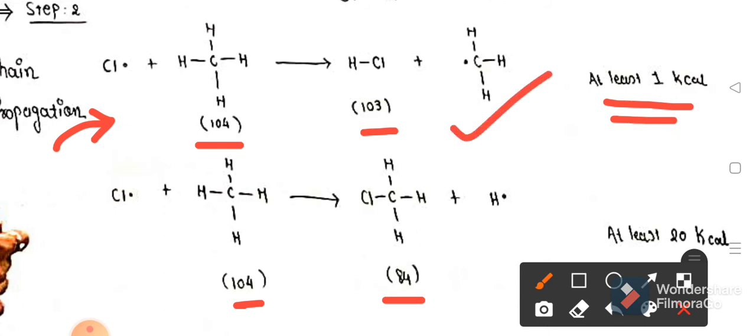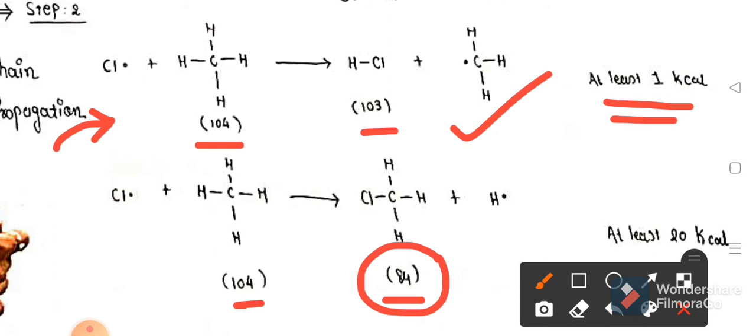The other possibility is that the chlorine free radical attacks methane and produces a hydrogen free radical. To break the carbon hydrogen bond you require a minimum of 104 kilocalories of energy, but here the carbon chlorine bond produces only 84 kilocalories of energy, so it is not sufficient for bond breaking. So you require at least 20 kilocalories more to complete that step.